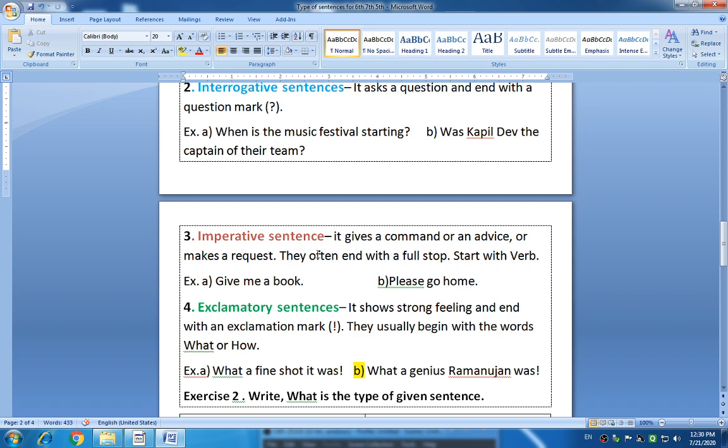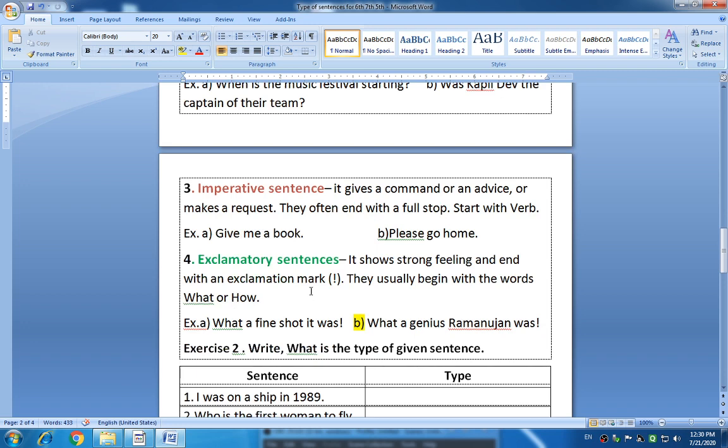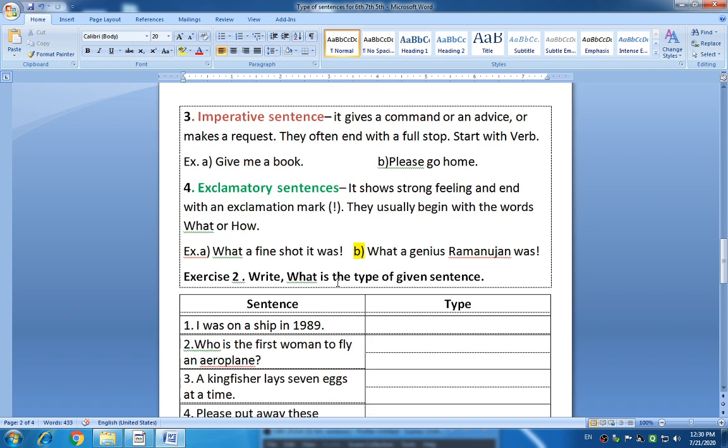Then imperative, easy to understand. Imperative means it starts with a verb and ends with a full stop. It may be a request, advice or command. Exclamatory is also an easy type because there is an exclamation mark at the end. Just look at the end of the sentence. It expresses strong feelings and strong emotions, and therefore it is called an exclamatory sentence.